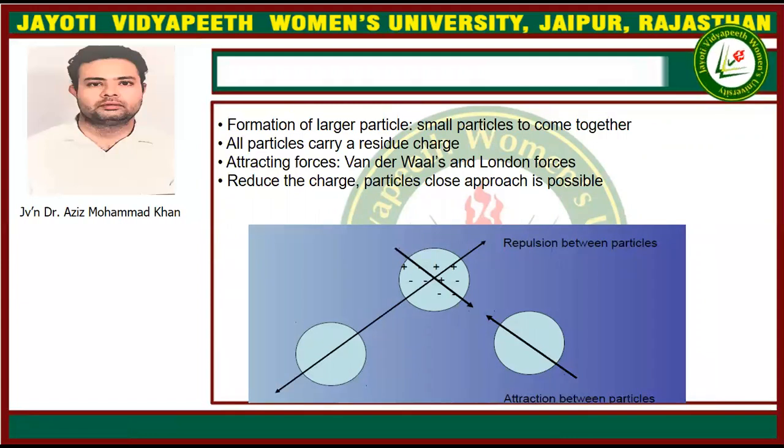Because small particles come together by the flocculating agents, and then these small particles become larger. We can change the van der Waals force, and we can reduce the charge.